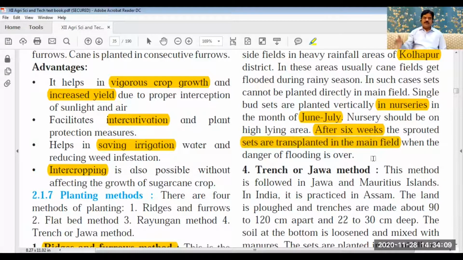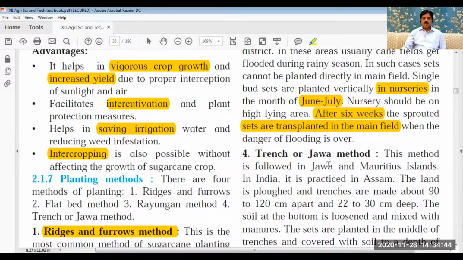What happens is that when a flood occurs in the river, the flood water goes into the field and it becomes completely muddy and furrowed. It is difficult for cultivation of sugarcane. That's why, away from the main field, a nursery is prepared, sets are planted, and after 6 weeks, meaning 1.5 months, there is sprouting. Then the sprouted sets are transplanted into the main field where the flood is over, where the soil is now good.